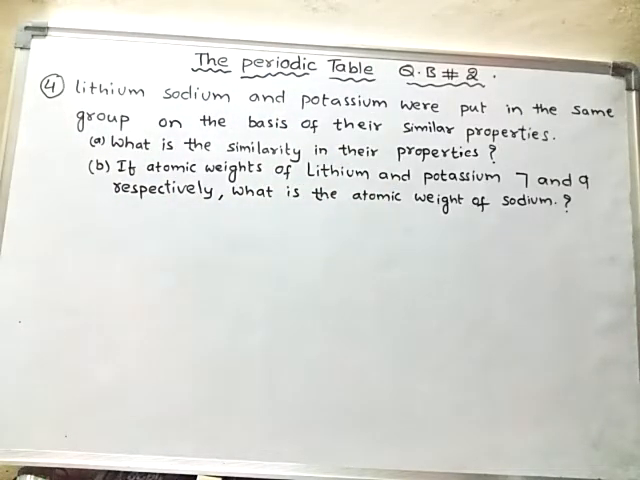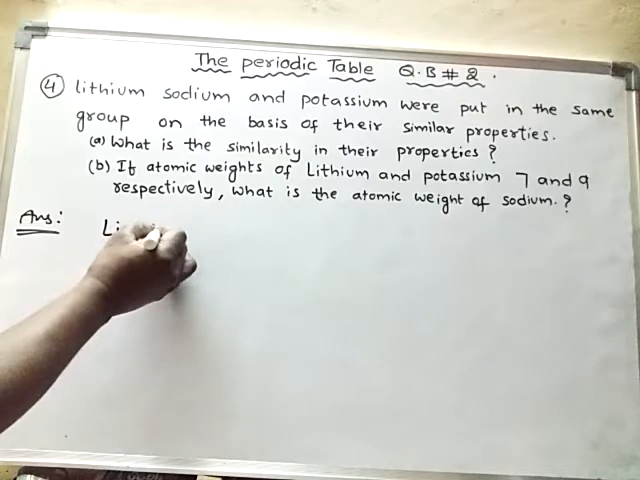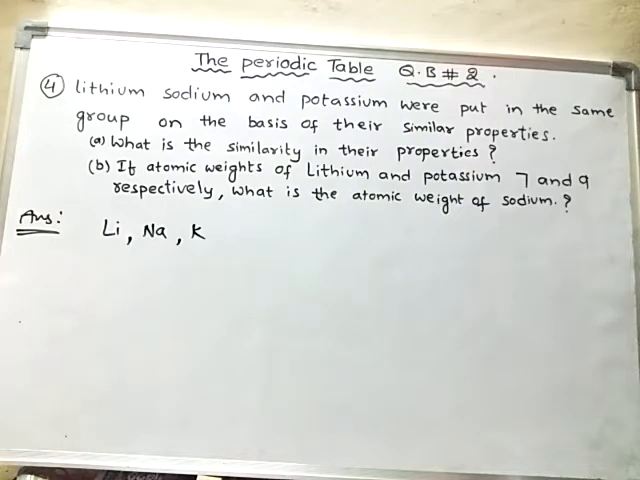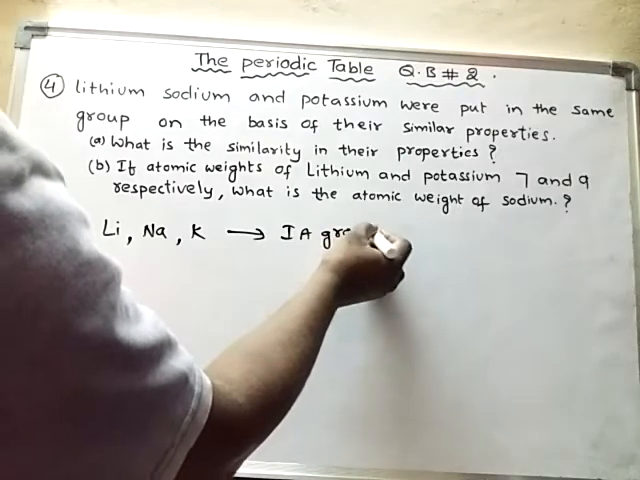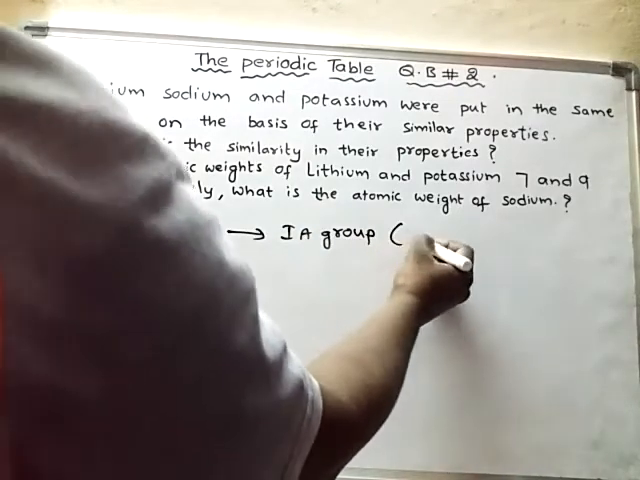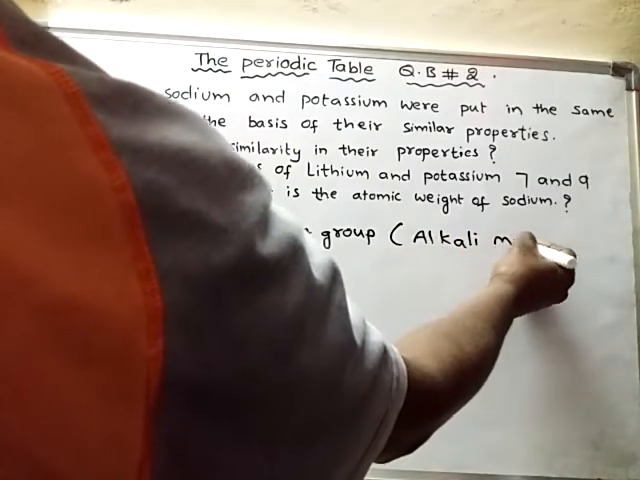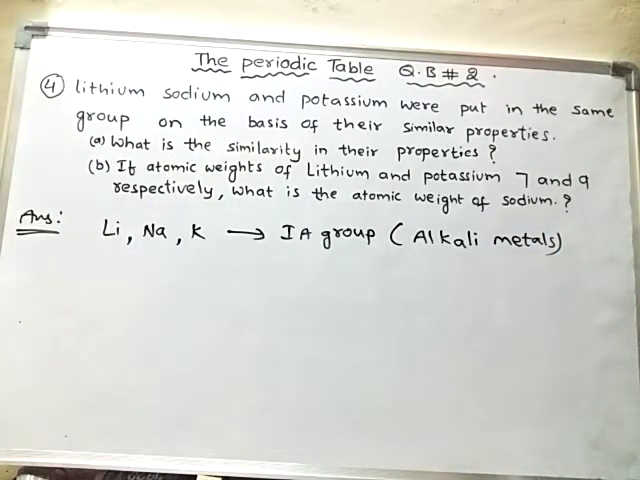So how are they similar? Lithium, sodium and potassium, these three elements belong to first A group. They are also called alkali metals. Why are they called alkali metals? Because they react with water.